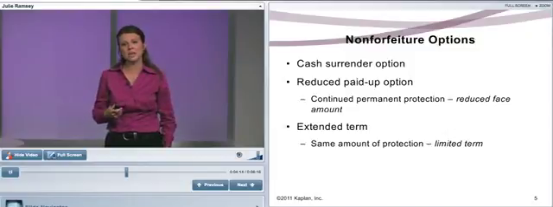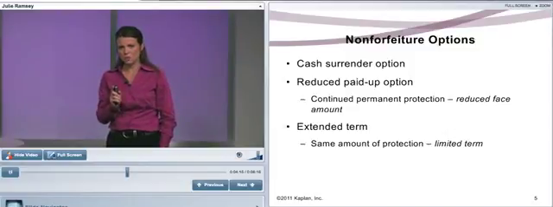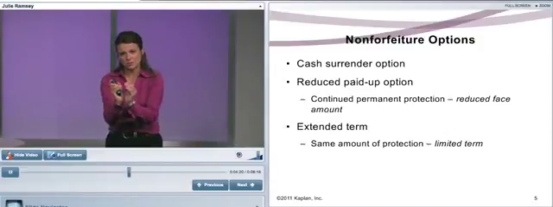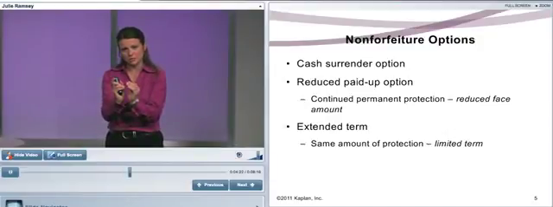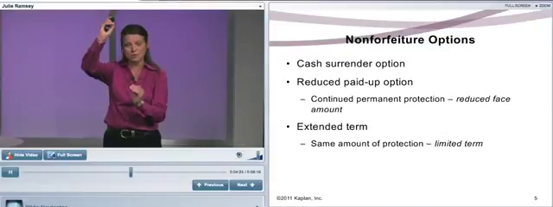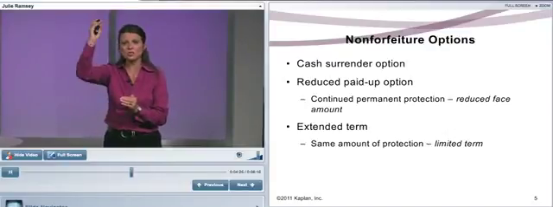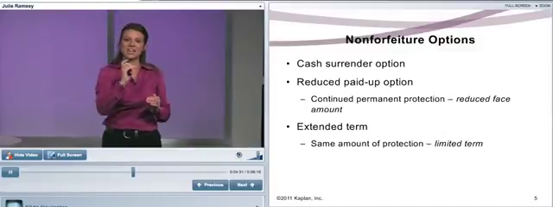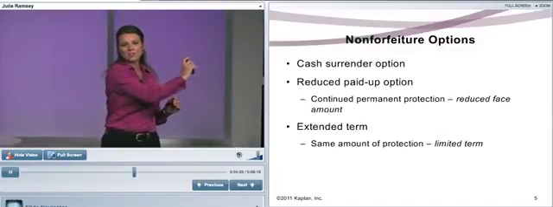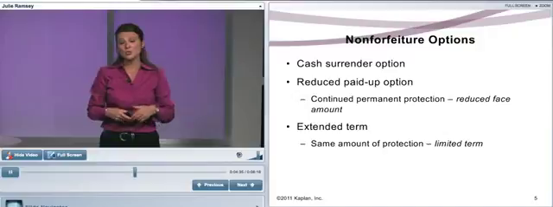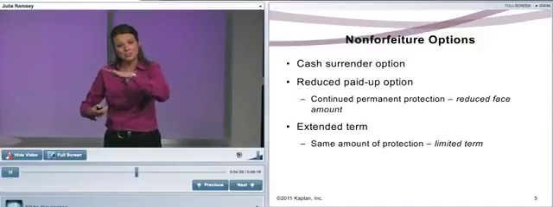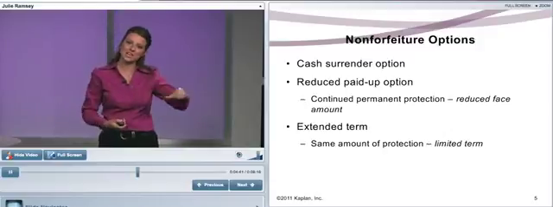Or reduced paid up. Now, with reduced paid up, let those keywords work for you. This is your cash value. This is how much you have in your policy. Here's your death benefit. You can't pay premiums anymore. So let's reduce the death benefit, and then you have that same coverage all the way out until age 100. So you have the same policy that you had, but because you can't pay, let's reduce the face and pay it out to age 100.